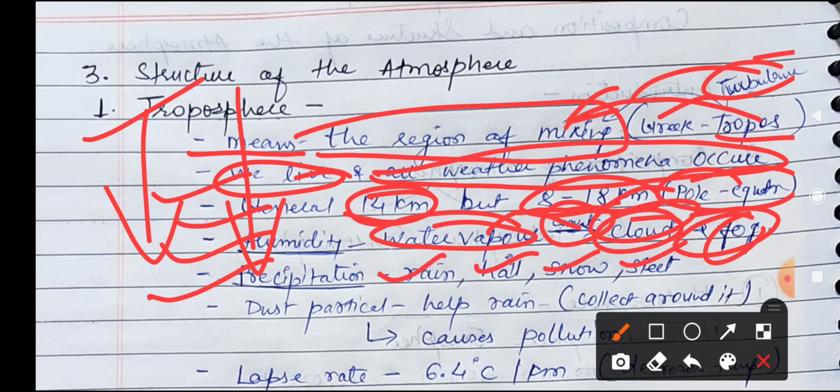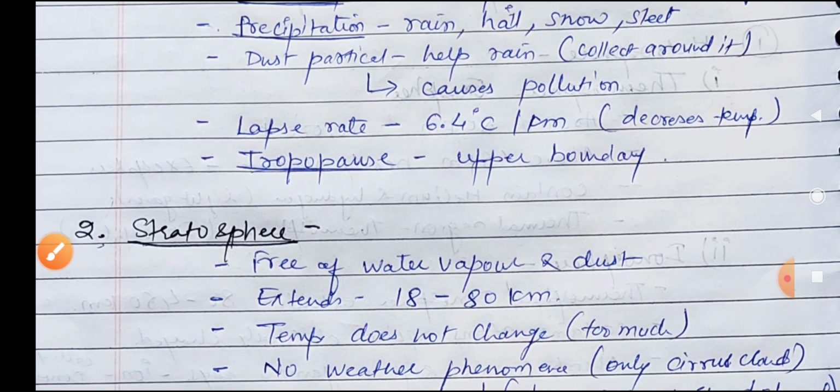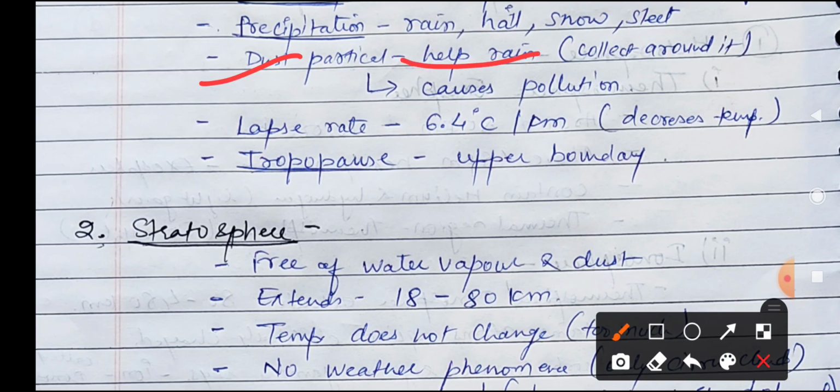So it is also happening in this layer. There are some dust particles available here. These dust particles help in the rain, because the water droplets attach to them, and because of this attaching, the water drops or the clouds are formed.